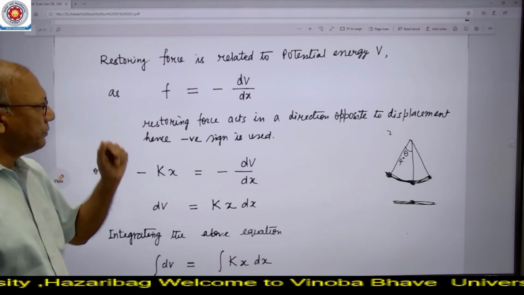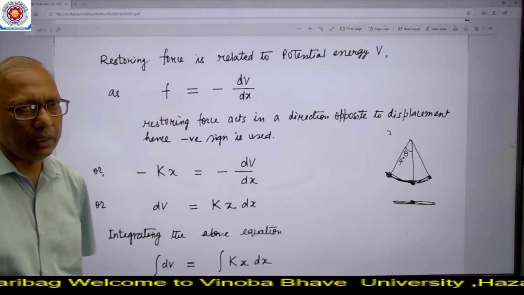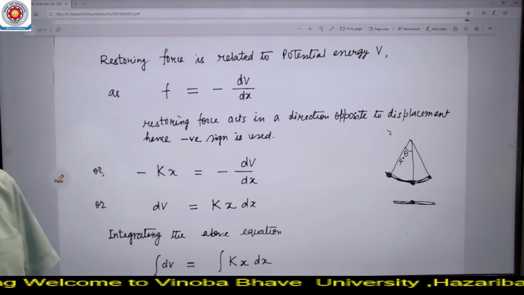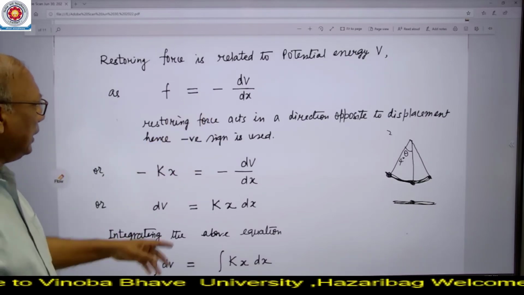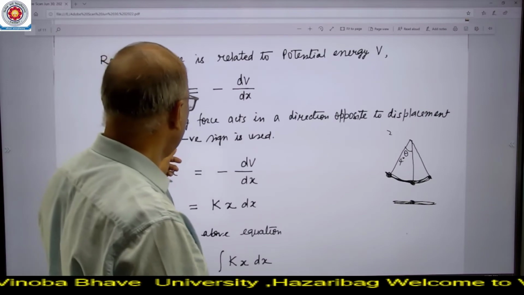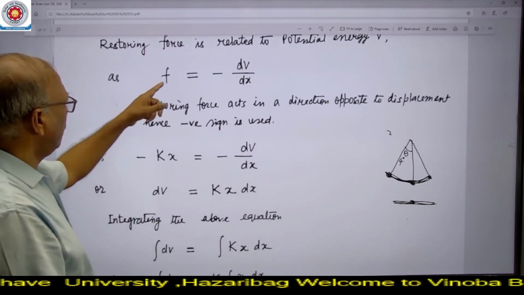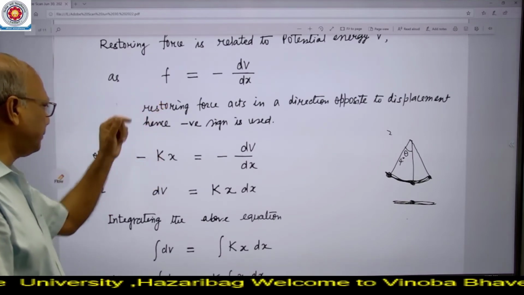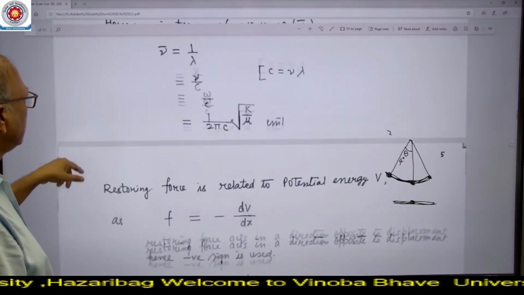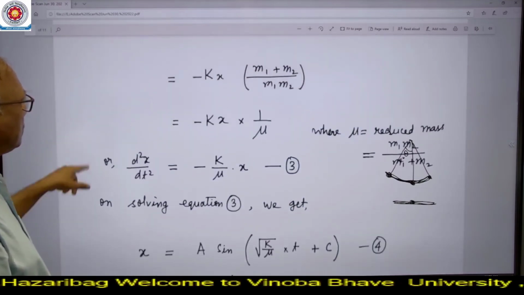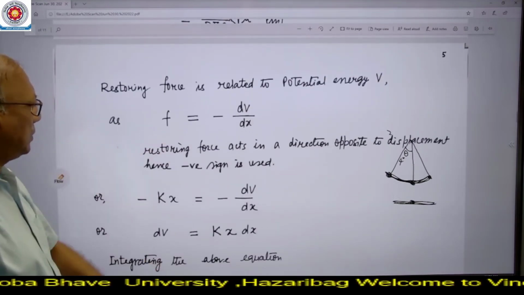So from definition, the restoring force is related to potential energy by this equation, that is F is equal to minus dV by dx, where V is the potential of the system. The negative sign is used because the restoring force acts in a direction opposite to the displacement. Now we put the value of F, which I have written in the form of Hooke's law, F is equal to minus kx, equation 2.